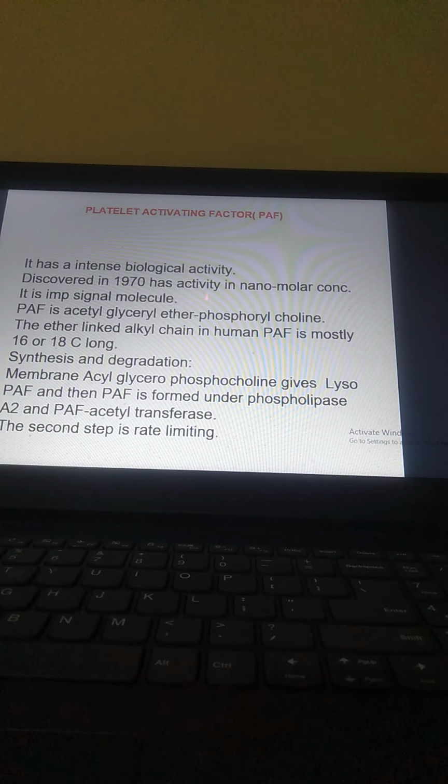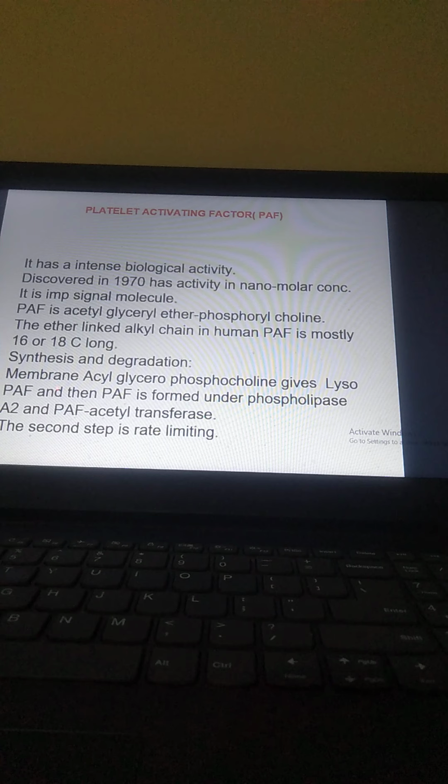And now we have platelet activating factor, PAF. It has an intense biological activity. Discovered in 1970, it has activity at nanomolar concentration. It is an important signal molecule. PAF is acyl glycerol ether phosphoryl choline. The ether-linked alkyl contained in human PAF is mostly a 16 to 18 carbon long chain.